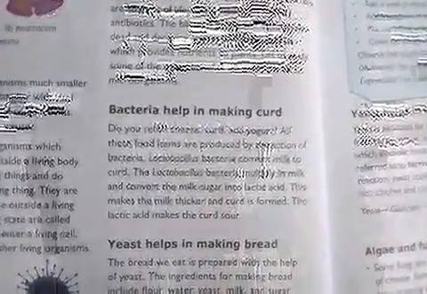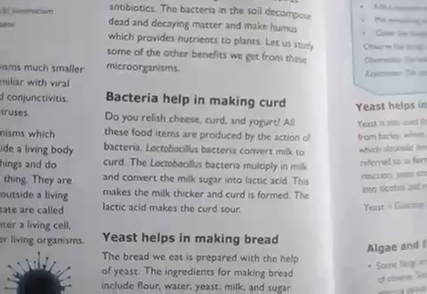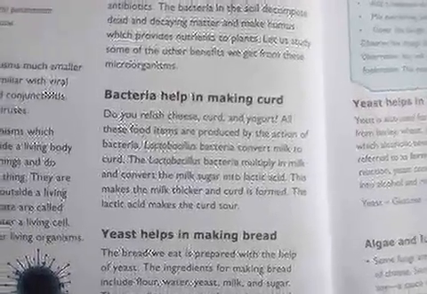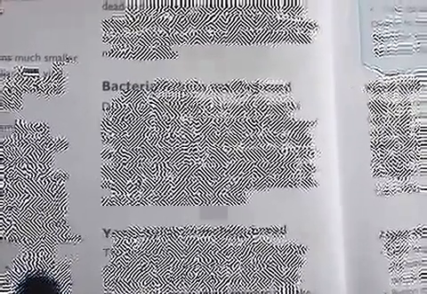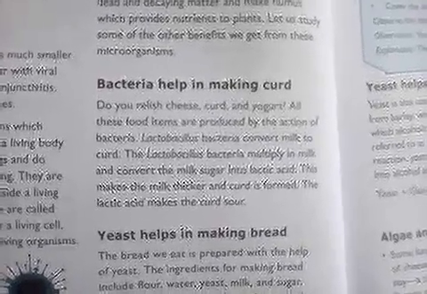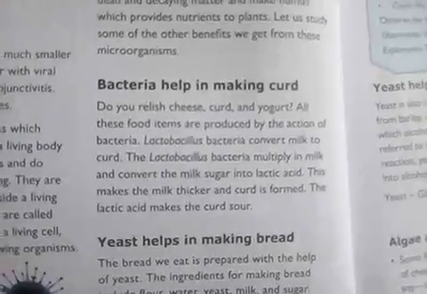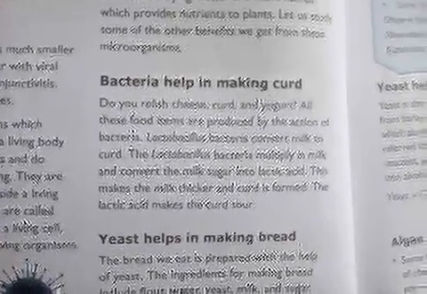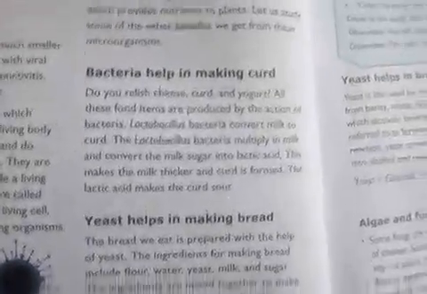We are also going to see some uses of bacteria. First, bacteria help in making curd. I think everyone enjoys curd, yogurt, cheese and so on. Those are made from bacteria. A bacterium named lactobacillus is added to the milk, which converts the sugar in milk, that is lactose, a substance in the milk, into lactic acid. Once it is converted to lactic acid, the milk becomes thick and sour. That's how curd is formed. So one use of bacteria is making curd.